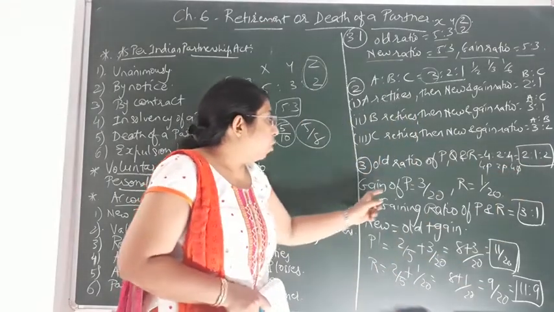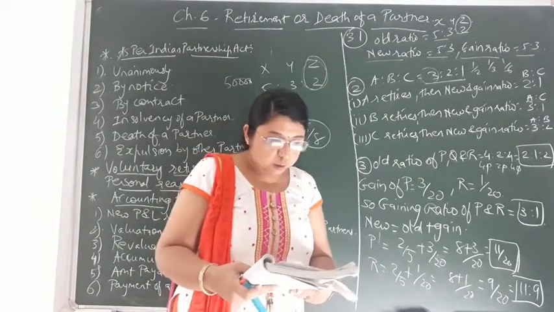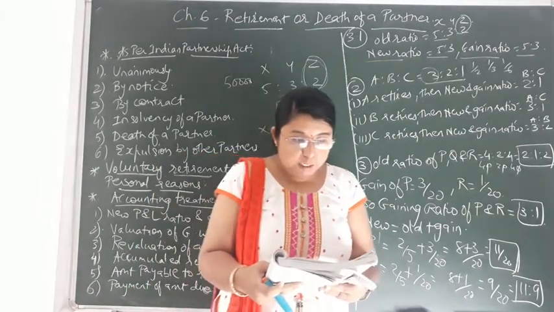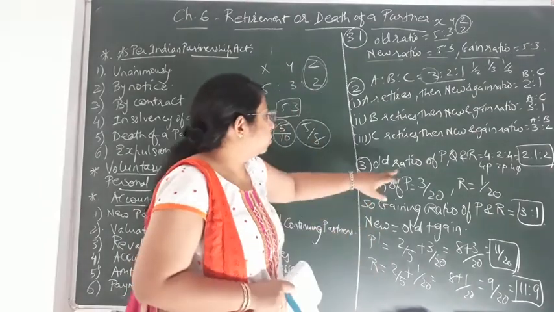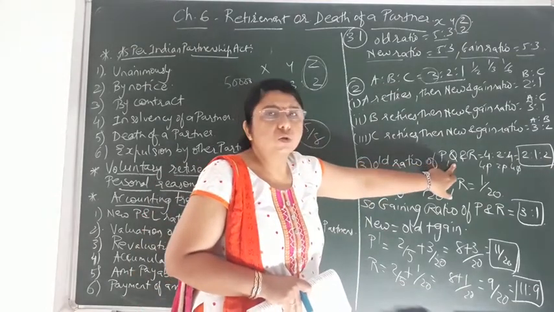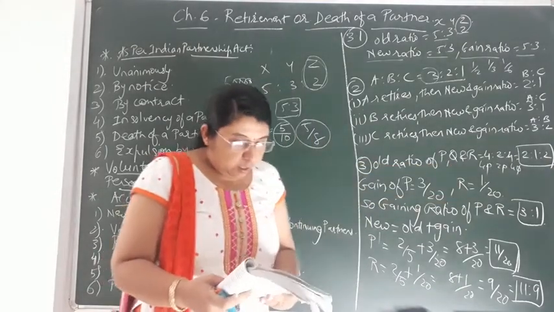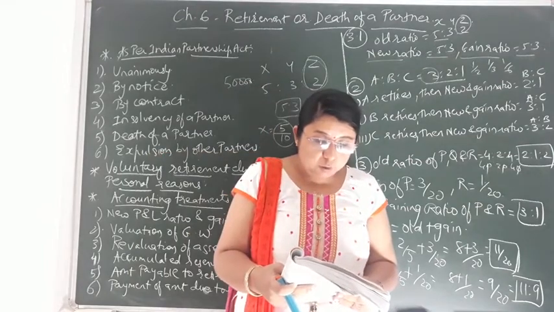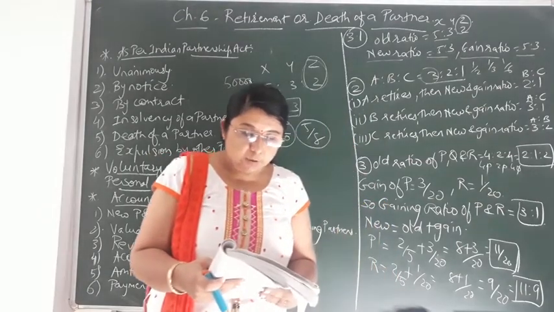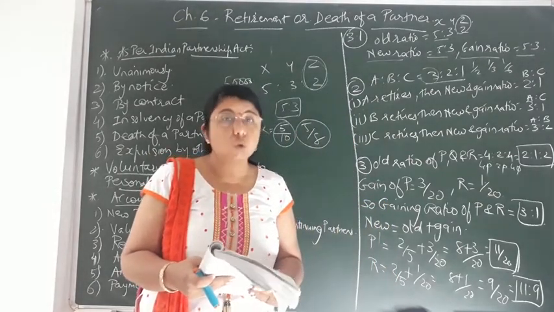Now the gain of P is given to you in the question. See, in the third question, Q retires. Out of the three partners, which partner is retiring? That is the middle one, Q is retiring. Now P is acquiring 3/20th and R is acquiring 1/20th from Q's share.